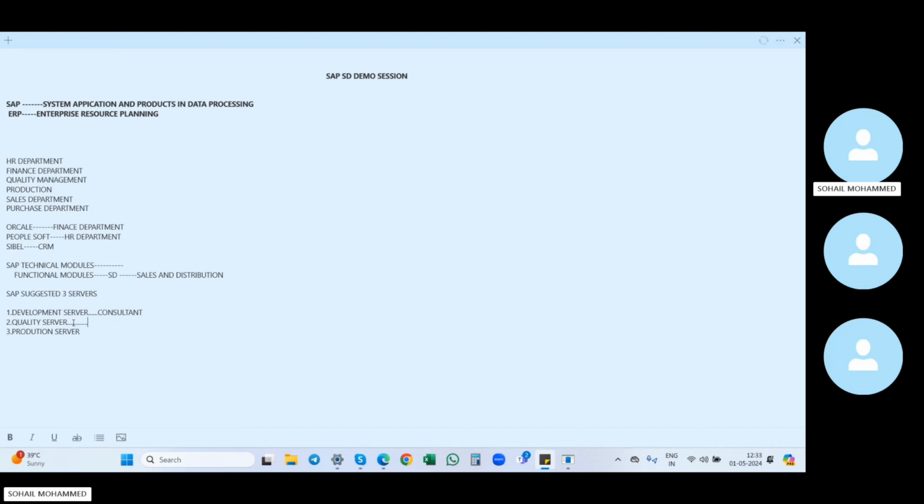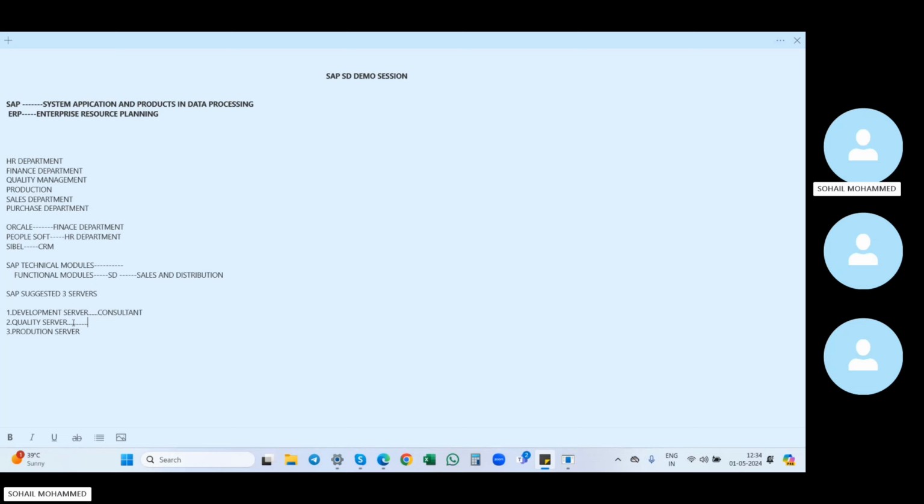So what is a quality server? Whatever scenarios we are doing, for example, we get some error, so we need to test the scenario. I got some error and I have solved it. But before installing it in the live project, we need to check, right? Where do we check? In the quality server. We deploy that solution here and check the scenario. If it works, then we install it in the live server, right? That is nothing but the quality server.